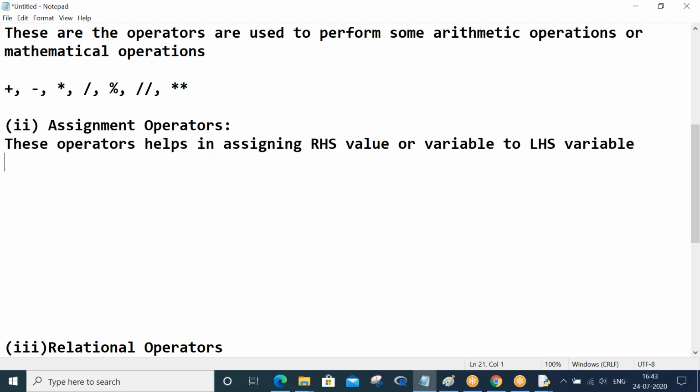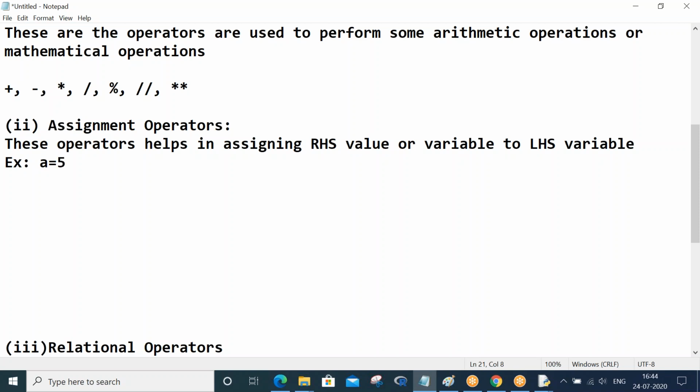So if I have to explain with an example, a equals to 5. Here 5 is a value, right? You are assigning, so equals to is an assignment operator. You are assigning your value 5 to the left hand side variable. On the left hand side you can have variables, but values can be only on the right side.